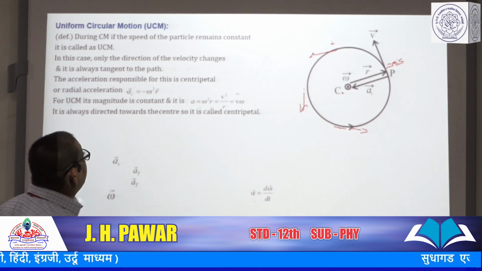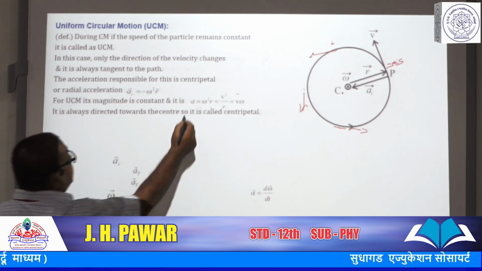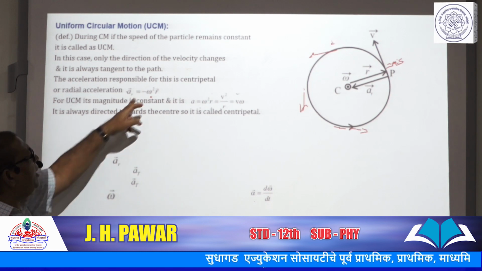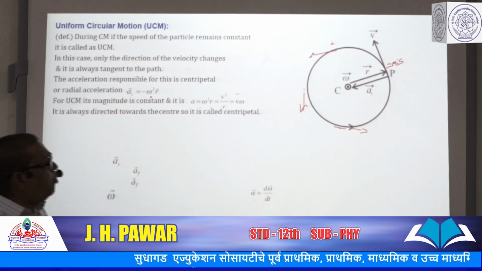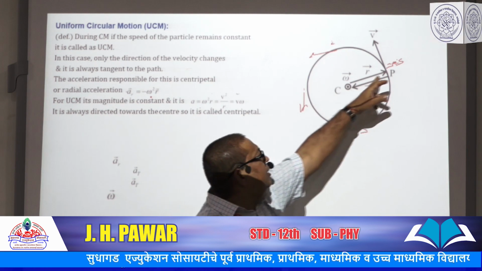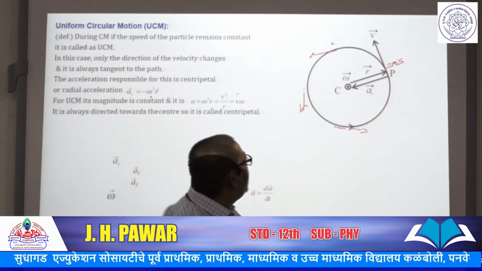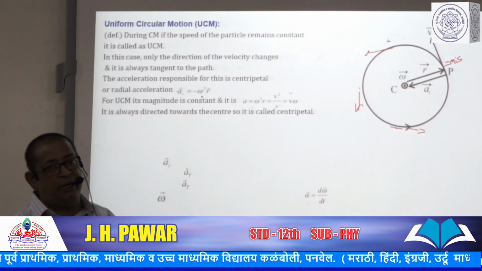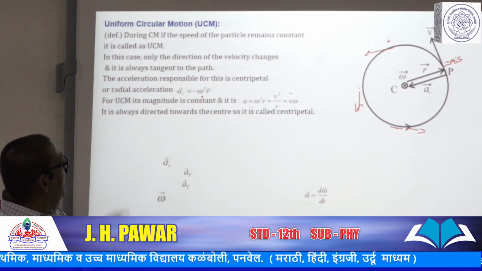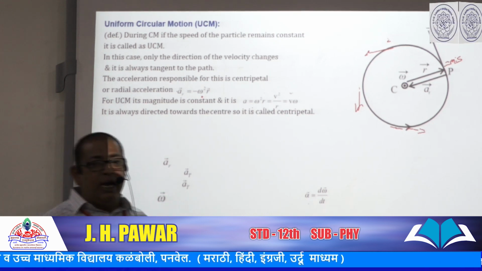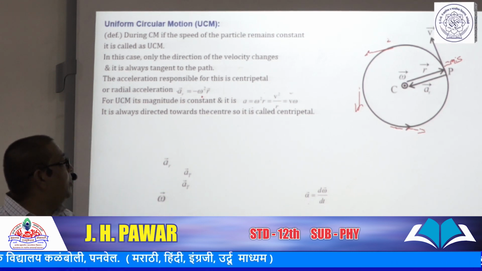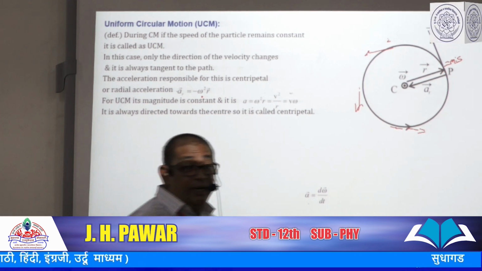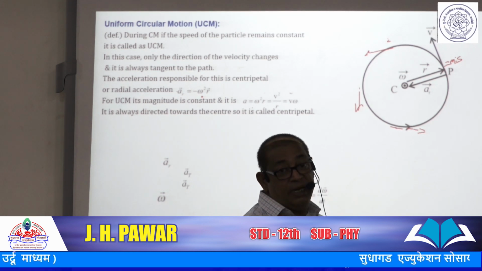And this centripetal acceleration can be taken as a_R equals minus omega square r. Here the negative sign indicates that the position vector r is along the radius and away from the center, and the centripetal acceleration is along the radius and toward the center. And one thing should be noted: the magnitude of the centripetal acceleration is constant in UCM, and it is always directed along the radius and toward the center.